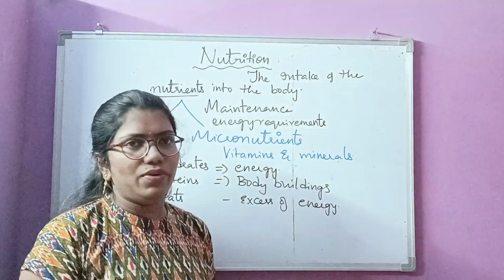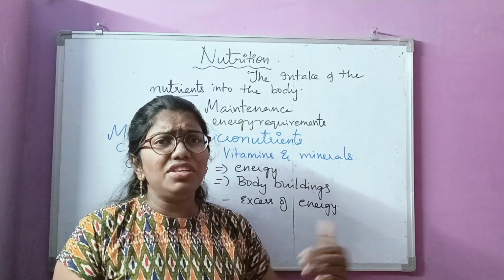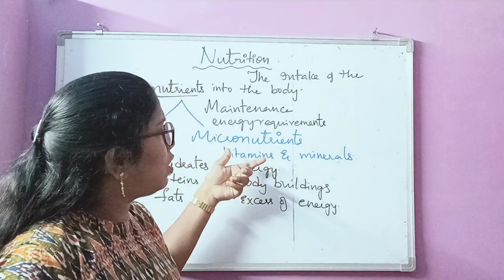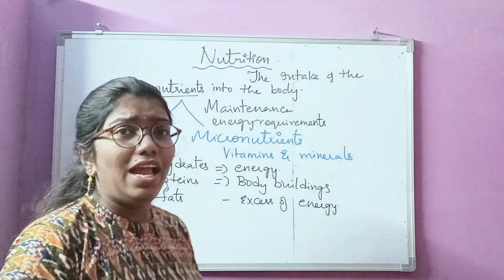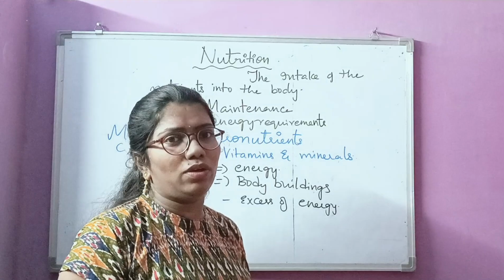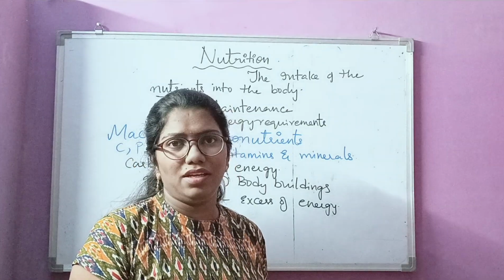Vitamins and minerals protect us from deficiency diseases. Certain diseases can be caused by a deficiency of vitamins. For example, vitamin A is retinol, and taking too little of it can cause skin diseases.